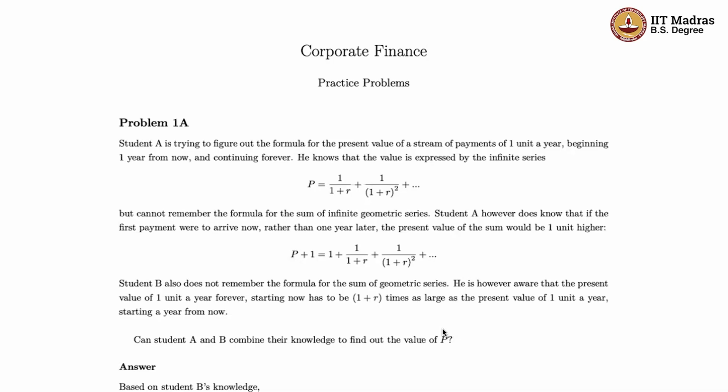So let us now take a look at a couple of practice problems related to the concept of present values, annuities, and perpetuities. In the first problem, we are going to figure out a way of deriving the formula for the perpetuity and for the annuity without resorting to using the formula for the sum of finite or infinite GP series. We want to just use finance principles to see if we can come up with an expression for those formulas.